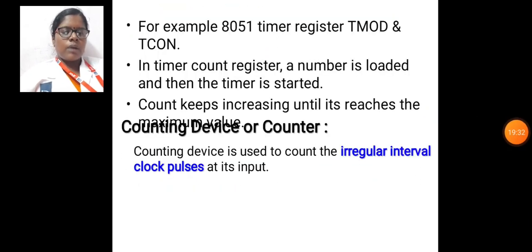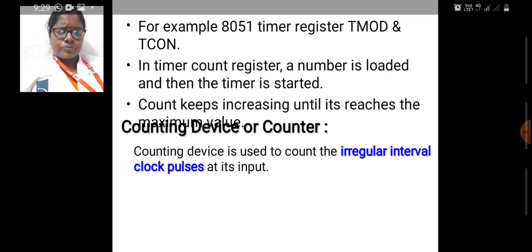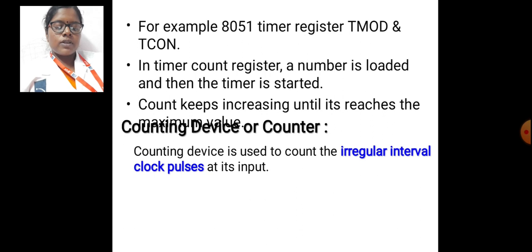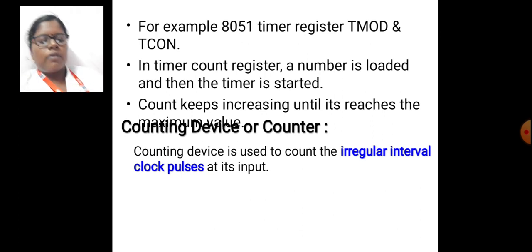In this topic we have seen blind counting synchronization, and after that we have seen the timer cum counting device, which means it has two functions. It counts the input due to the events at irregular instants, and it counts the clock input pulses at regular intervals. Hereafter we can see what is meant by watchdog timer and real-time clock.